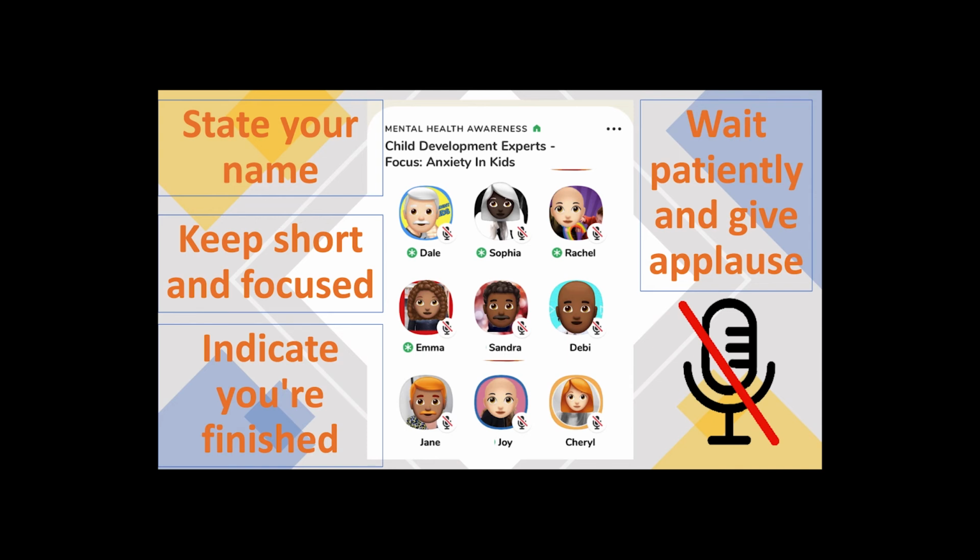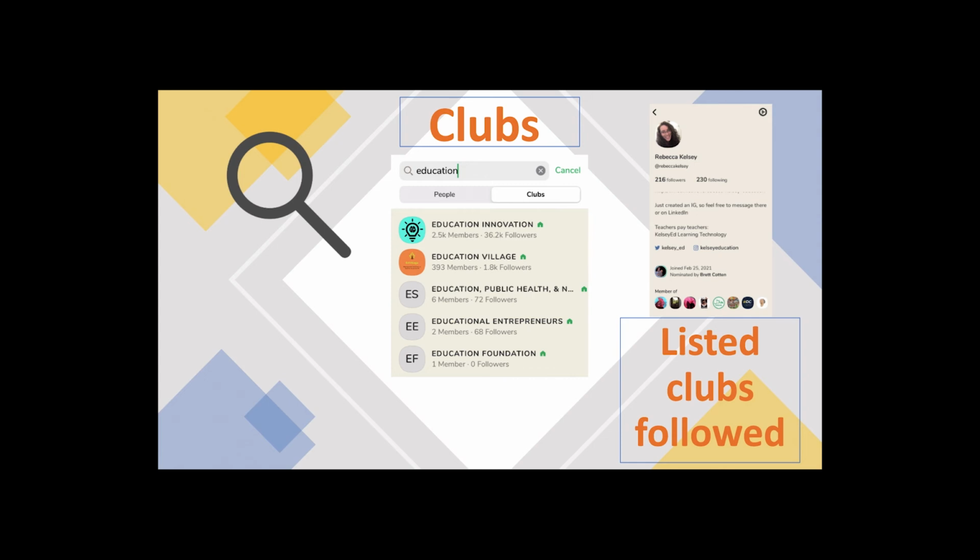To expand your hallway and rooms, try following or joining some clubs. If you select the search icon, then you can explore. Select the search bar and then choose clubs. Type in the name of the club you want, or a general search term. Clubs will be listed and you can select them to view a description. You can also access clubs by clicking on the bio of someone who interests you, scrolling to the bottom of their profile, and then looking through the club icons.